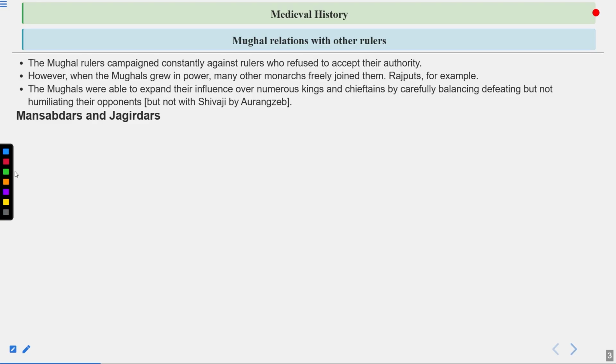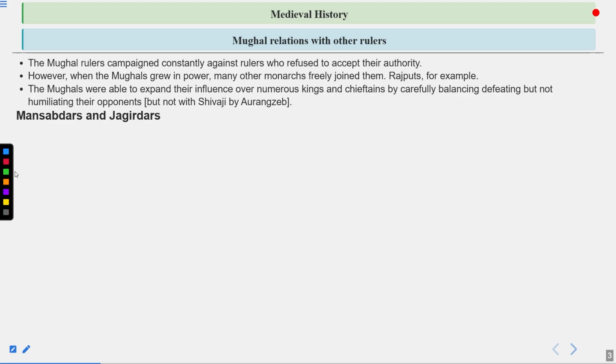Now let's talk about Mansabdars and Jagirdars. The basic thing I can tell you is that it is a system similar to the Iqta system we talked about, which, if you remember, was started by Iltutmish. Nobles, generals, and other people were given particular land, and also an army and cavalry, so that they would be kept occupied with their duties and have no free time to engage in any rebellion or revolt. The same situation was started by Akbar. The Mansabdari system was started by Akbar in the year 1571.